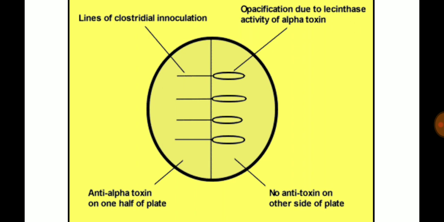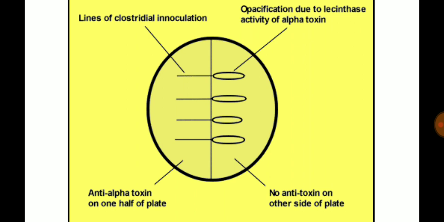The half which has anti-alpha toxin, basically an antibody, will neutralize the alpha toxin, which acts as the antigen. So you can see no degradation of the lecithin has been shown.